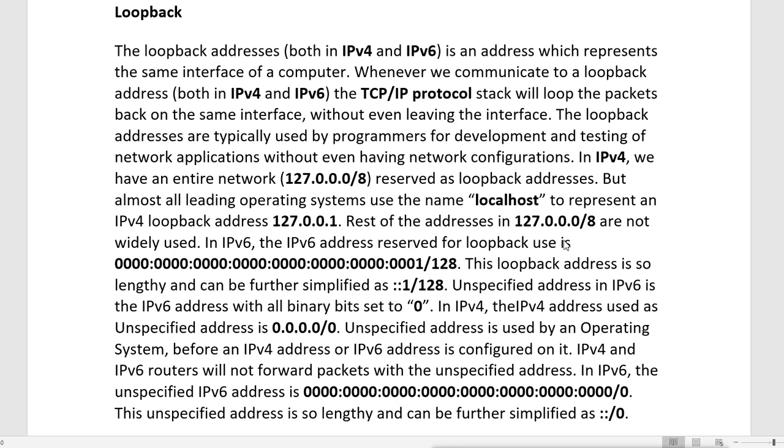Now there is one more thing, it is called the unspecified address, and that is also reserved in IPv4 because we can't use it, because any machine or any router will not forward the data on this IP, 0.0.0.0. This is basically the IP when the machine does not have any IP address specified. So it uses this 0.0.0.0 IP when it does not have any specified IP.